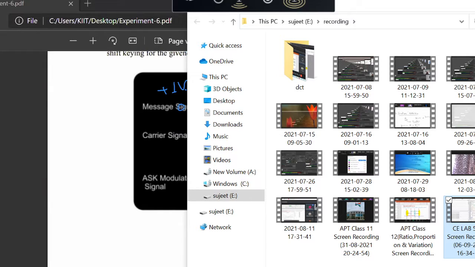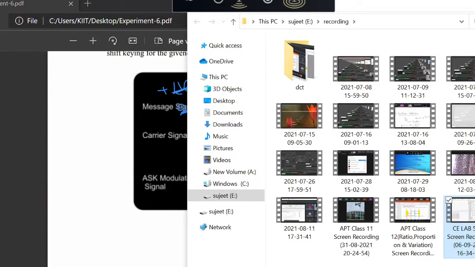Next is bit 1. Bit 1 is transmitted by plus 1 volt. So bit 1, that means plus 1 volt multiplied by this carrier, output is nothing but Ac cos 2 pi fct for bit 1. Again, next is bit 0. Bit 0 is transmitted by 0 volt. So 0 volt multiplied by this carrier, output becomes 0.